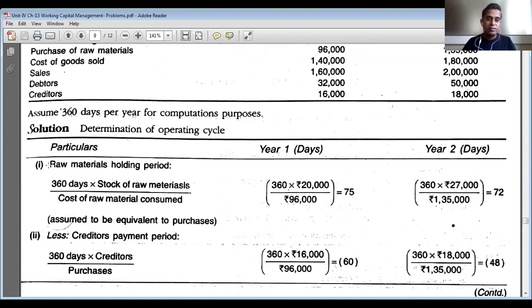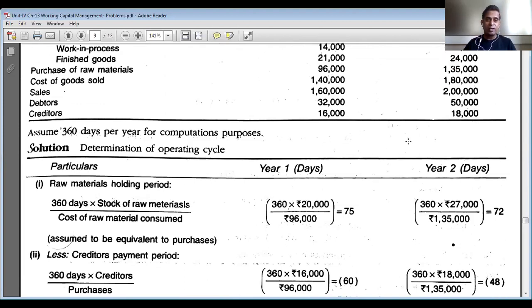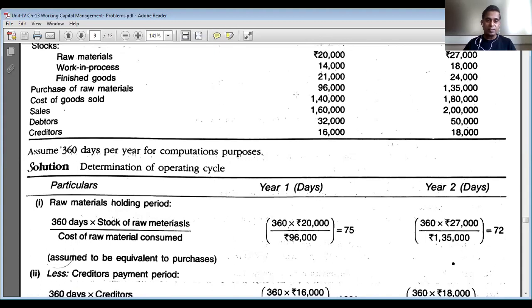So first current asset, raw materials. What we are going to calculate? Raw materials holding period. There is the equation for it, simple, but you need to remember 360 days, because we have been asked to assume 360 days in the year. 360 days multiplied by stock of raw materials. So stock of raw materials is 20,000 rupees divided by cost of raw materials consumed.